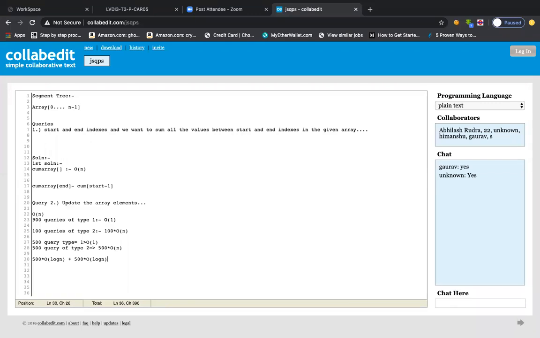So what will the exact time complexity be? 1000 into order log n, right? The moment we talk about log in the algorithm subject, we take the base as 2. So suppose the value of n is 1 million, which is 10 power 6.